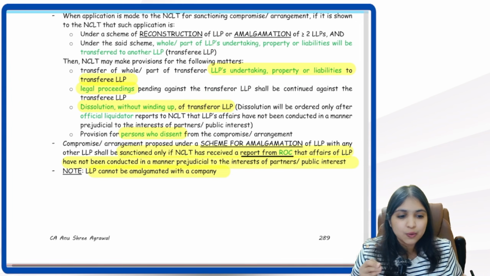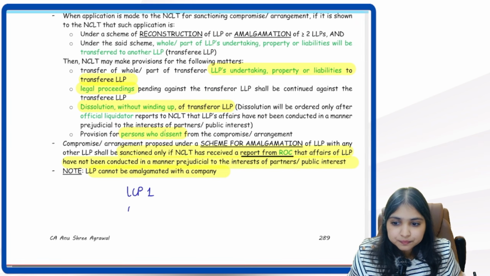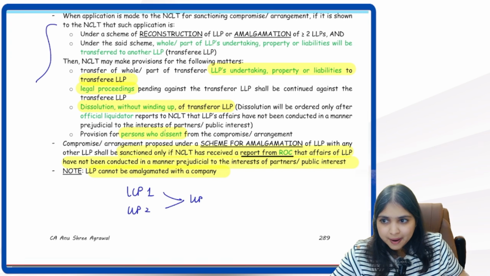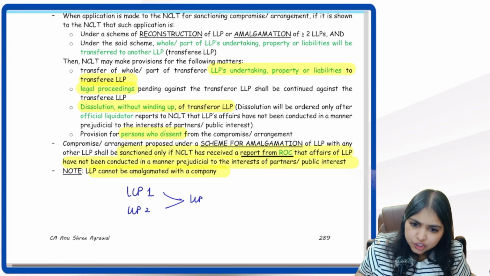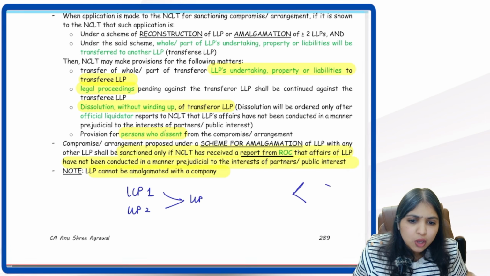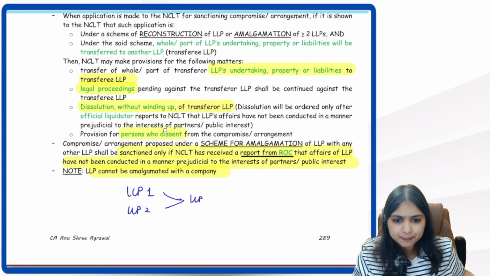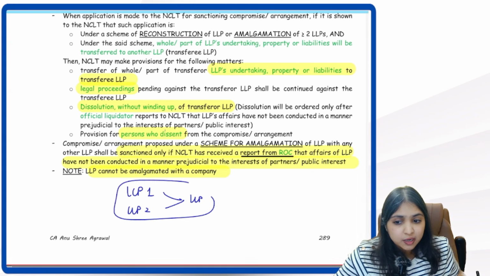I'll help you understand what this means. Let's take one situation. Let's say we have LLP 1 and LLP 2. Both are merging into one LLP. In this part of the discussion, we're talking about reconstruction and amalgamation. In reconstruction, one LLP is splitting into 2 LLPs. In amalgamation, 2 LLPs are becoming 1 LLP. So for both, it is the same discussion. My example over here is amalgamation.